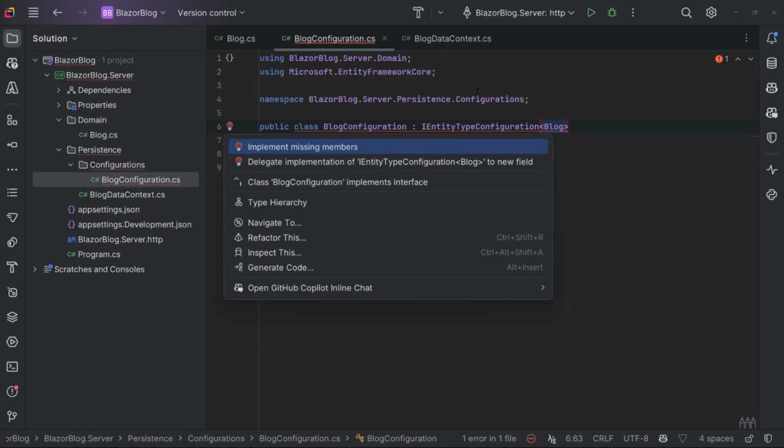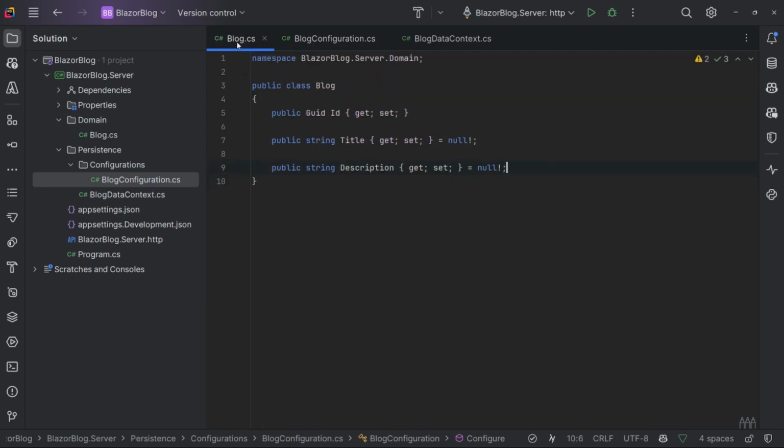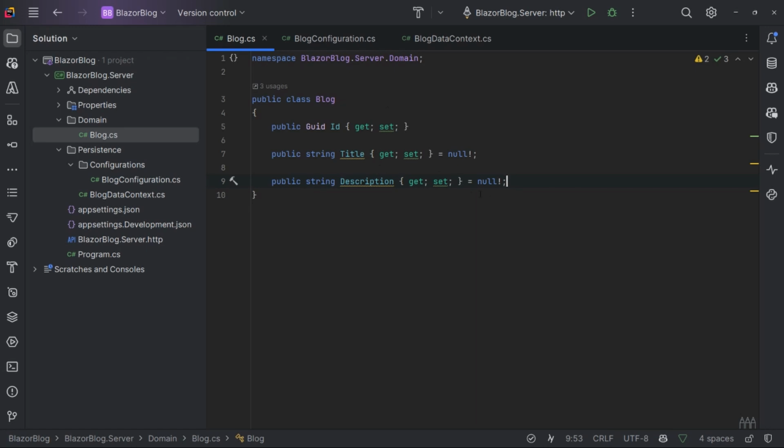And then there'll be a missing member that we need to implement, which is this configuration method. With this configuration method, this is where we tell Entity Framework how to set up this blog entity. So if we go back and have a look, we've got ID, title, and description.